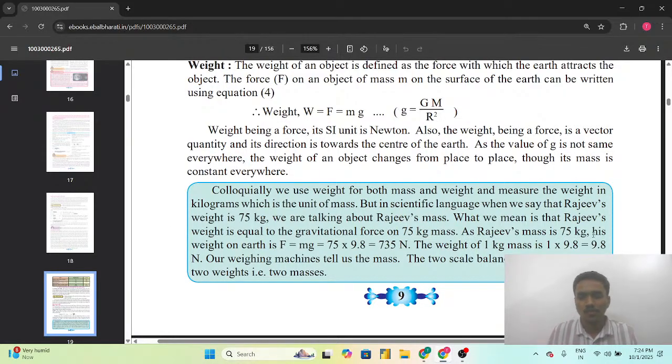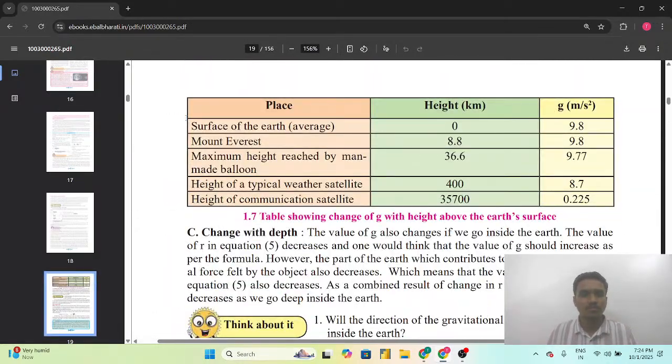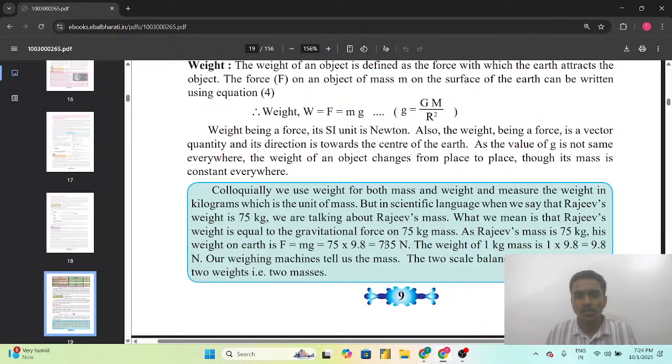As Raju's mass is 75 kg, his weight on the earth is F is equal to mg, that is 75 into 9.8. That is the acceleration due to gravity on the surface of the earth, which we have seen already, that is 9.8. So here the force or the weight which is acting on Raju is 735 Newton. The weight of the 1 kg mass is 1 into 9.8, which is equal to 9.8 Newton.